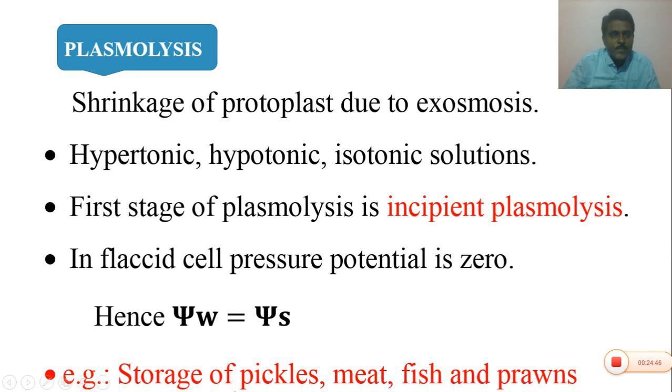So the examples of plasmolysis are the storage of pickles. Generally, in houses, pickles are stored continuously throughout the year, mangoes or lemon. So what are pickles? The mothers generally add salt to the pickles periodically. Meat, fish and prawns are also stored for a longer time by adding salt.